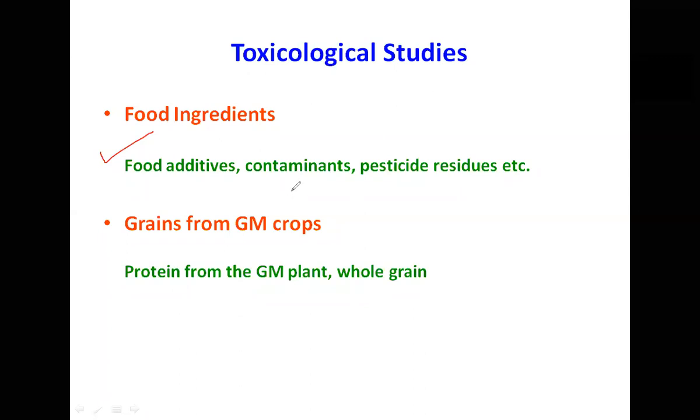There may be pesticide residues in the vegetables you are consuming. The sweets you consume look colorful, but the kind of color they are using may be toxic. Similarly, grains from GM crops. Whatever protein comes from the GM plant, the whole grain and the protein part both need to be evaluated.